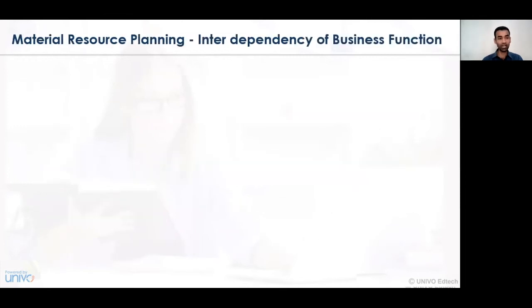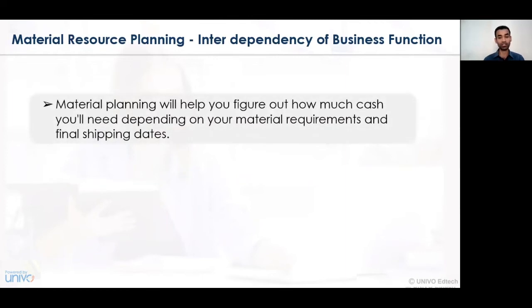Now, let's understand how material resource planning is interdependent with the business. It will help to figure out the amount of money that is required in terms of cash expenditure for your day-to-day capital requirement. The day-to-day capital requirement of the organization is called working capital.